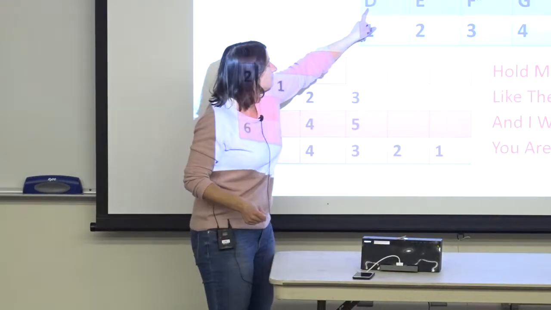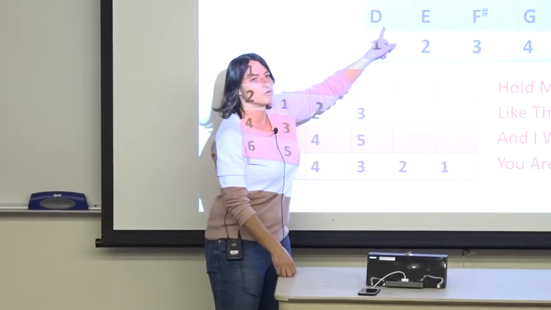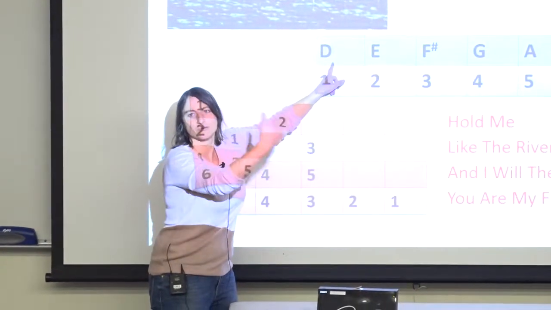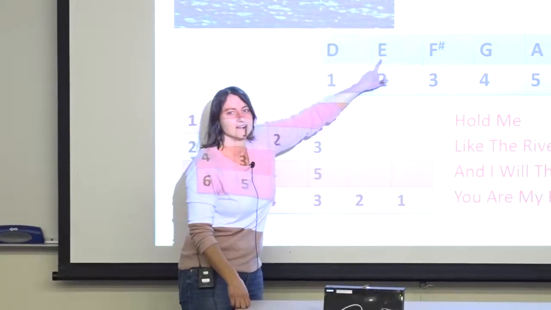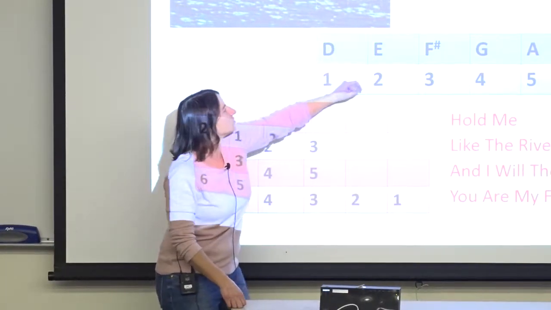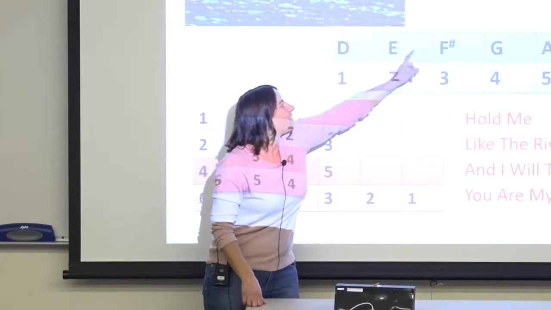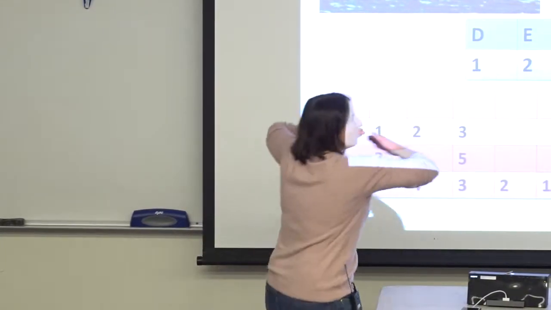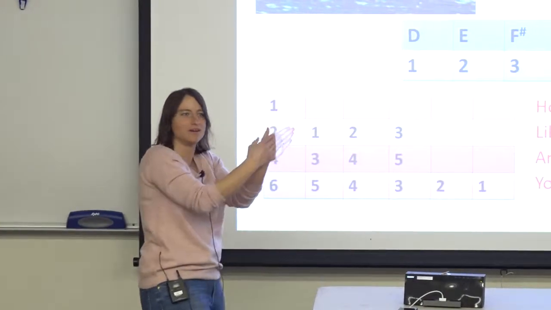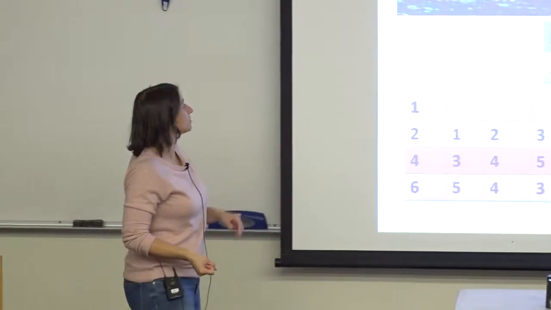It would start at D, and then it would move one full tone to the right. Because there's a black note between D and E, that's one full tone. But since there's no black note between E and F, you skip F and go directly to F sharp. And that's transposing. It's really taking the whole keyboard and moving it over to the right one full tone. That's what he does in this particular song, Will You Be There?